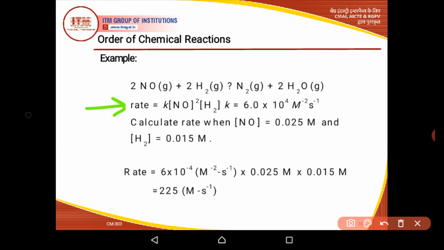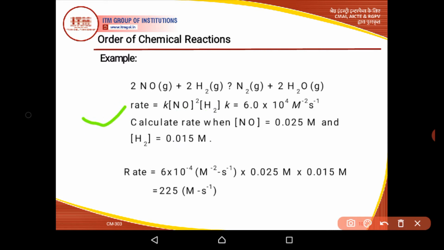If you look at this rate, the order of reaction is second order with respect to NO, and it is first order with respect to H2. So this is given actually. Calculate the rate when the concentration of NO is 0.025 mole and H2 is 0.015 mole. So we have to calculate the rate by using these two concentrations of reactants.